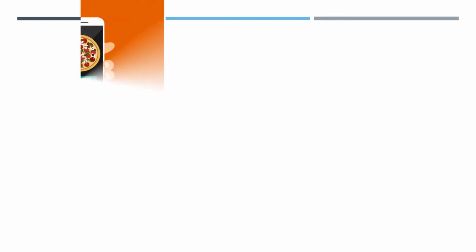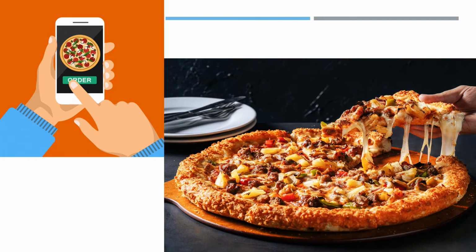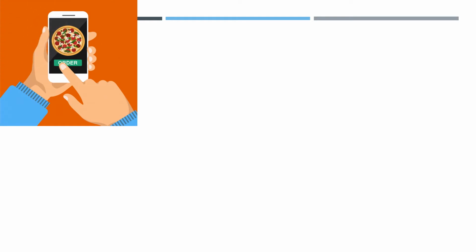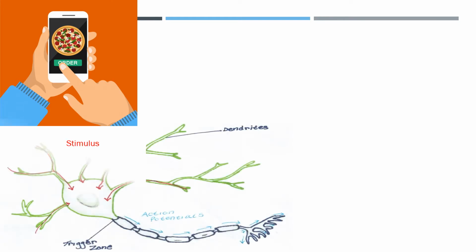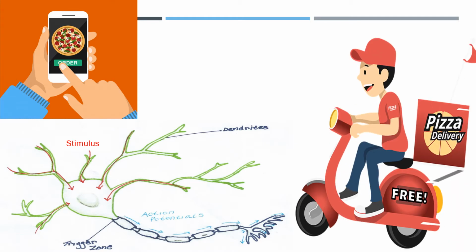Okay, I will give you an example. As you buy pizza, then after some time you start eating. How does it happen? The pizza is the stimulus for the pizza maker, but your brain has a special type of codec system. It doesn't know what the stimulus is, so the stimulus is converted into the action potential. Action potential means a message delivery boy to the brain, and what changes the stimulus into the action potential is electrical excitability. So you are buying online pizza on call, then after some time the pizza delivery boy comes and you get your pizza.